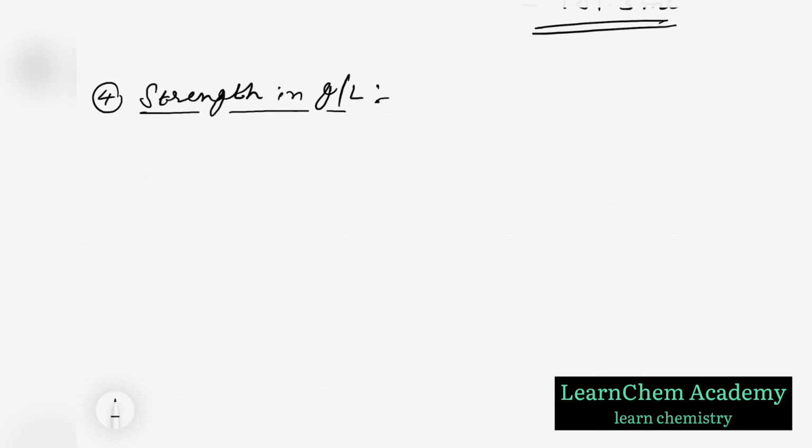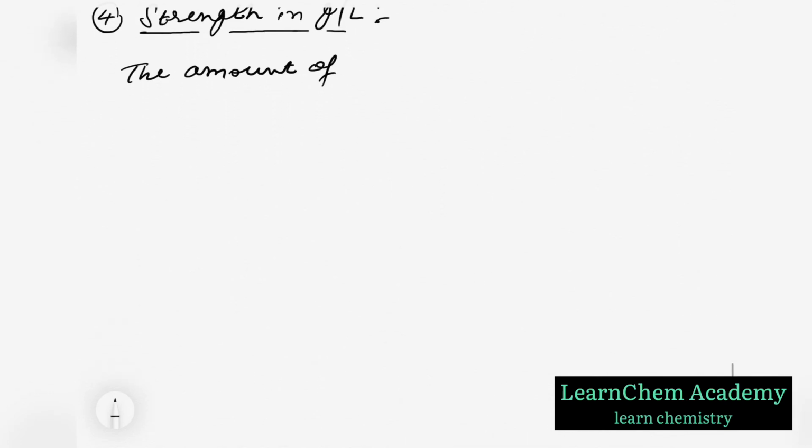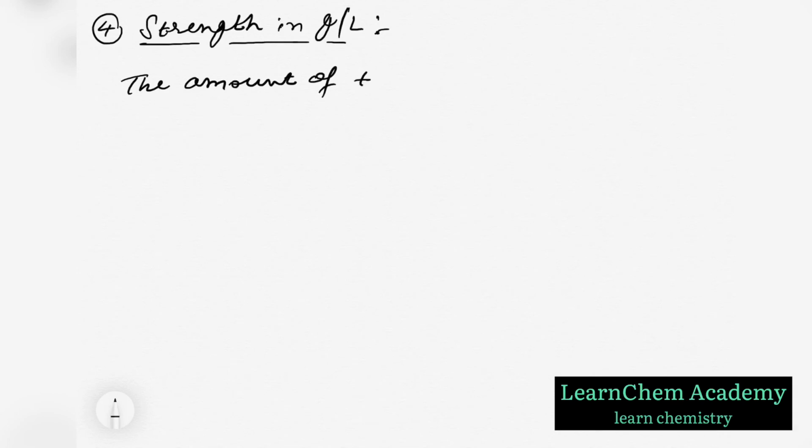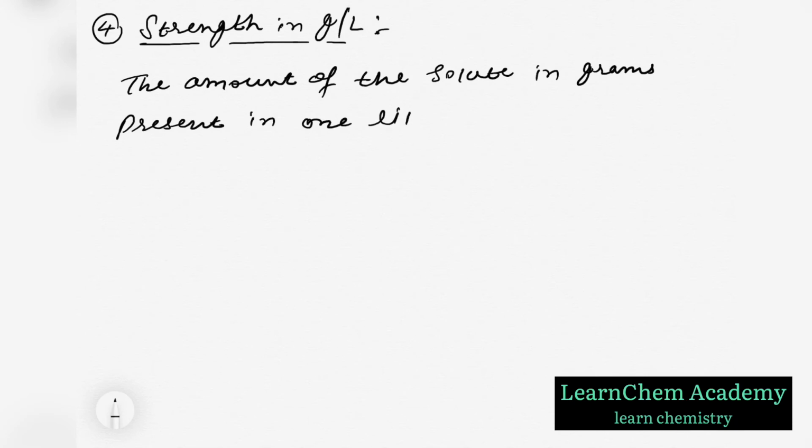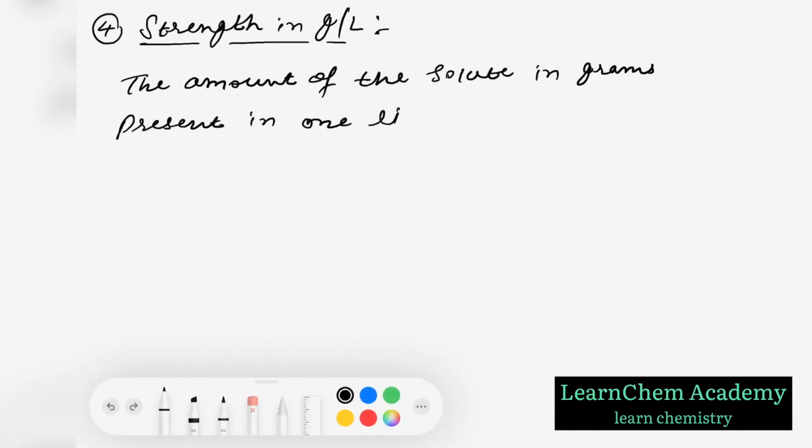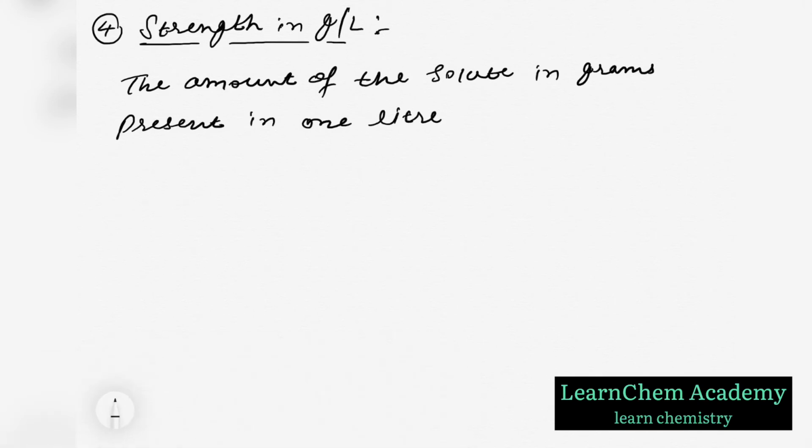So it is the amount of solute in grams present in 1 liter or 1 dm cube of the solution.